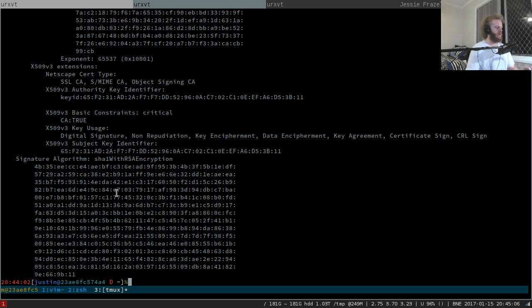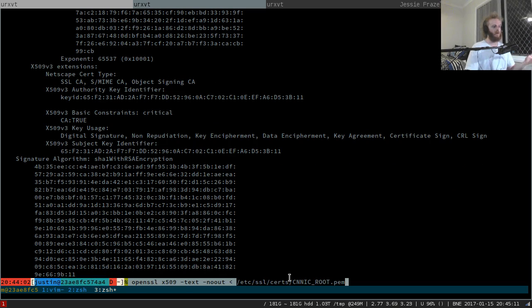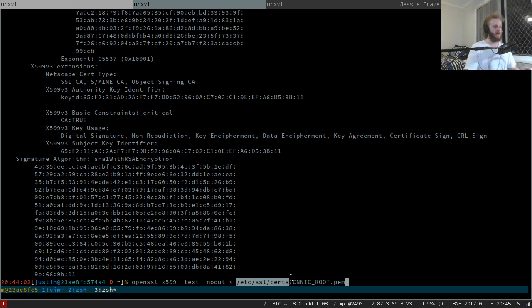So there you go. That's how you actually interrogate the certificates that come with your Linux machine. You go and dig them out of /etc/ssl/certs or wherever your distribution happens to put them on disk. Look for the PEM files. Feed them into openssl x509 -text -noout and read to your heart's content.